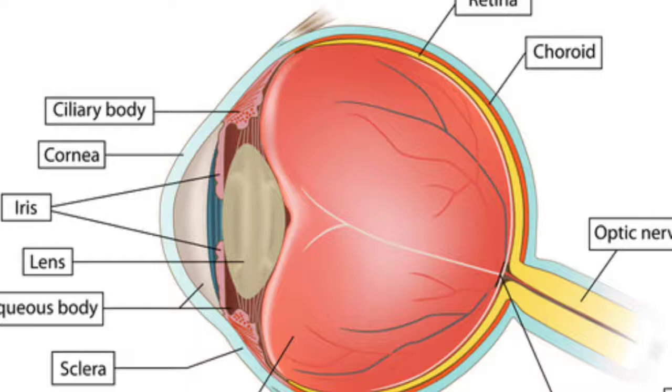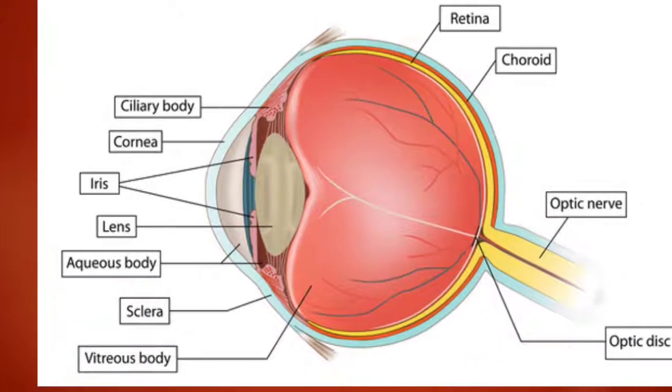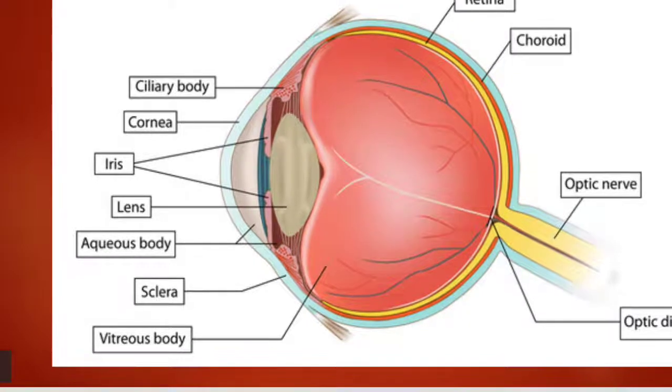Again, a biconvex lens is present immediately behind the pupil, which is attached to the ciliary muscles. The lens is suspended by the ciliary muscles or the suspensory ligaments. Now this lens will actually divide the eye into 2 portions. Can you see the 2 portions? Yes. The portion of the eye in front of the lens is called the aqueous chamber or aqueous body. It is filled with a water-like fluid. Whereas the portion of the eye behind the lens is called the vitreous chamber or vitreous body, which is filled with a jelly-like fluid.